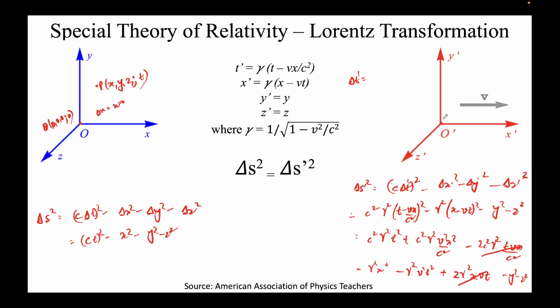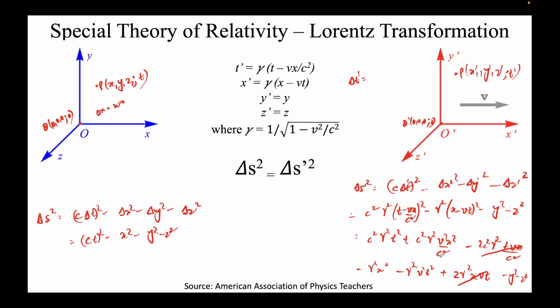Similarly, I'll assume q prime to be at origin here. Okay, p prime would be at x prime, y prime, z prime, t prime. So what will be delta x prime? Delta x prime will be x prime minus 0. That's why I did it. Is it clear? Hello? Yes sir. Yeah. Okay.